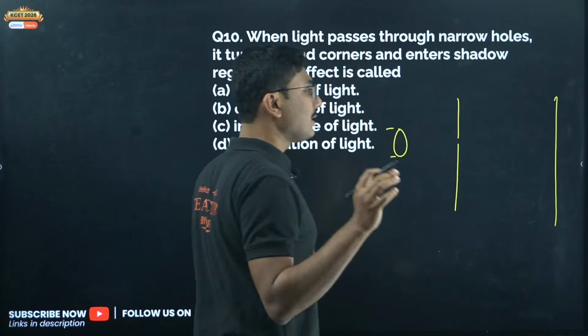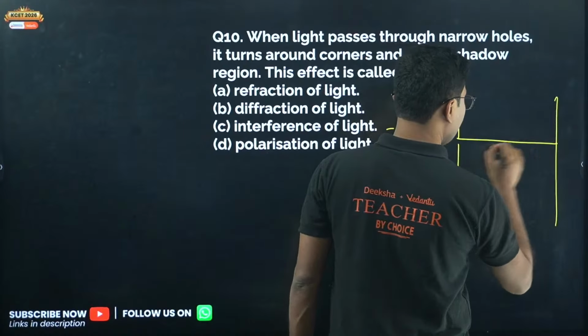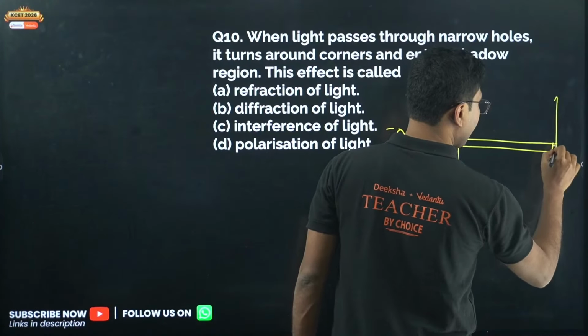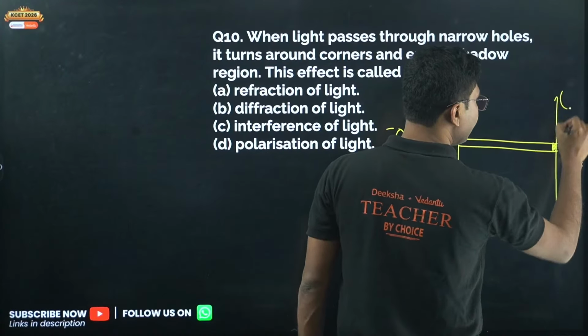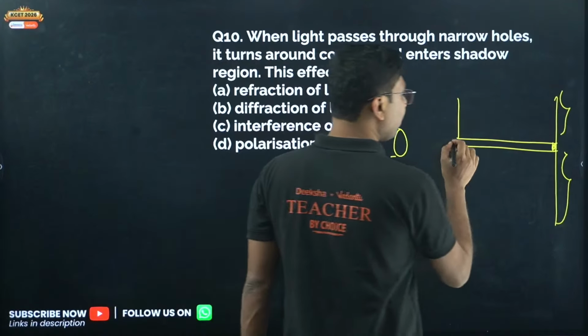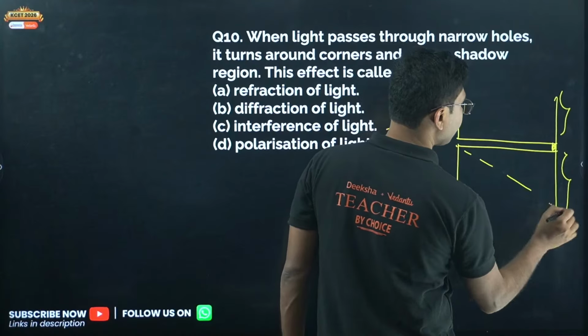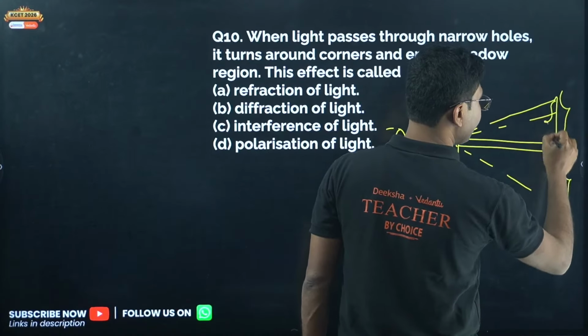According to the principle of rectilinear propagation of light, you should get a bright spot over here, and the remaining portion should be shadow. But we do not get it like that. We get it like this, and we get some light in the shadow region as well.